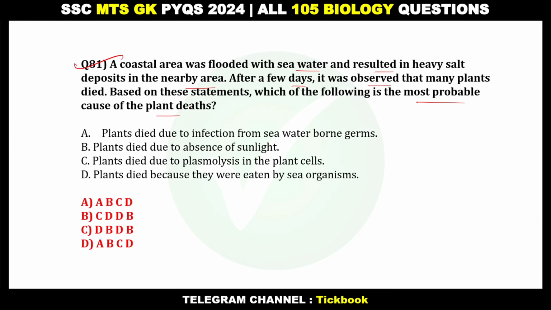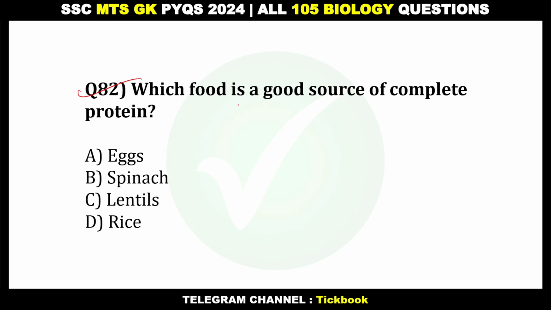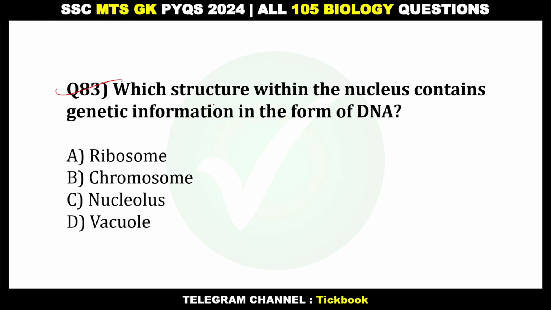The most probable cause of the plant deaths. Here option number C is the correct answer. Plants died due to plasmolysis in the plant cells, and these other options are incorrect. 82. Which food is a good source of complete protein? Option number A, eggs.